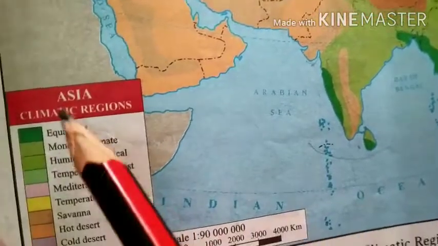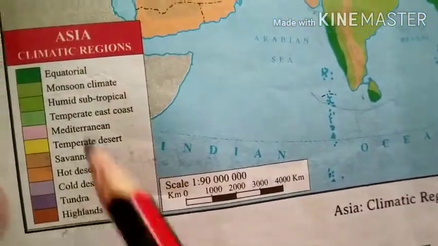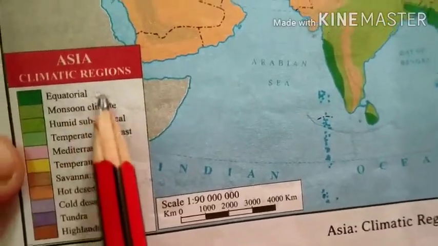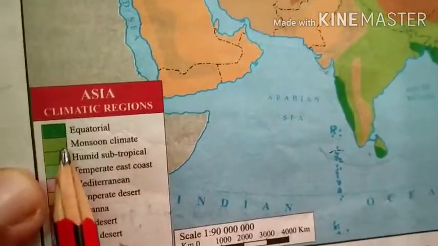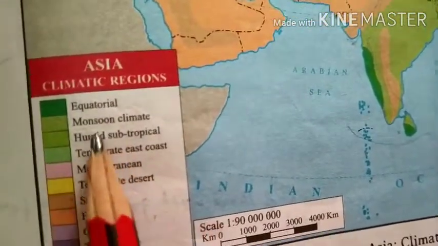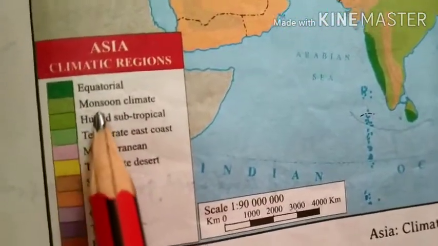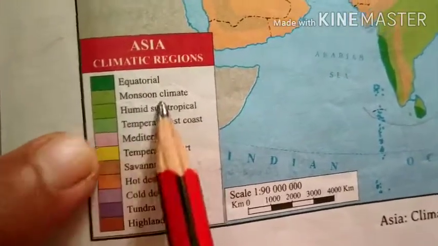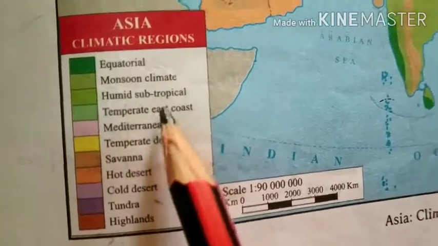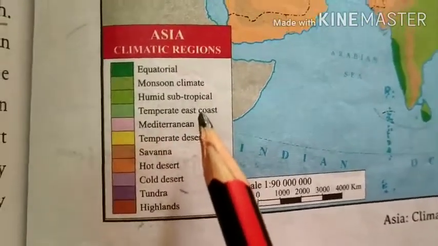Even then you can see this climatic region. Equatorial, why is it very dark green? Because whole year we will get rainfall. Monsoon, a little bit, because in 4 months of the year we will get this type of rainfall. So this is called monsoon climate. Humid subtropical means where day is very hot and then rainfall.